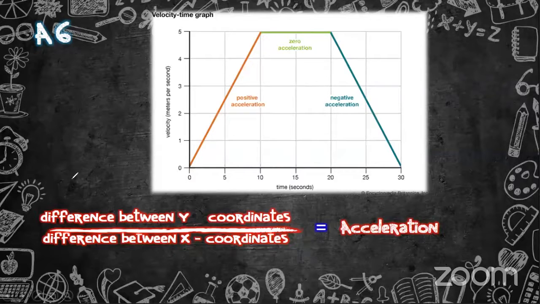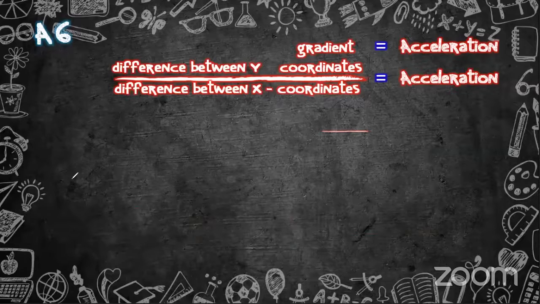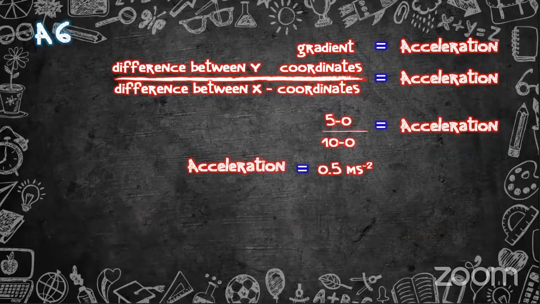So the next one, they are asking the acceleration. Acceleration is equal to the gradient. From the gradient we can find the acceleration: the difference between y coordinates over the difference between x coordinates. The acceleration will be 0.5 ms minus 2.